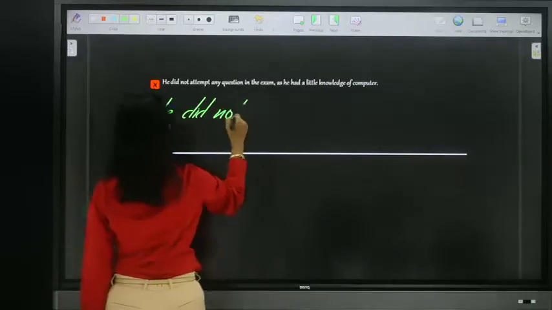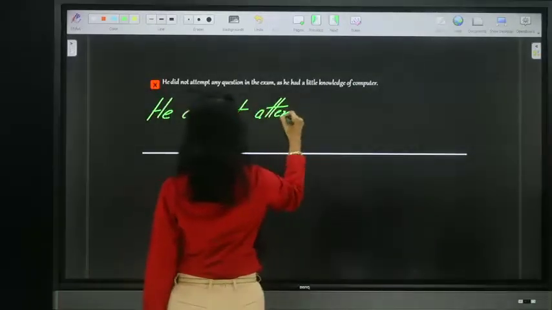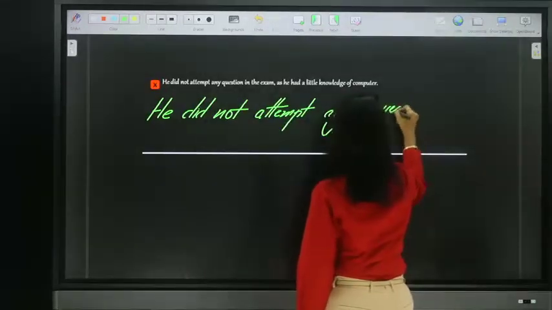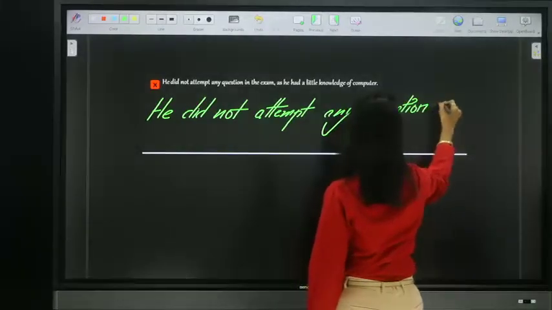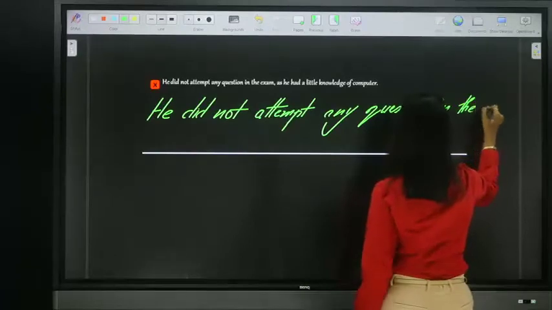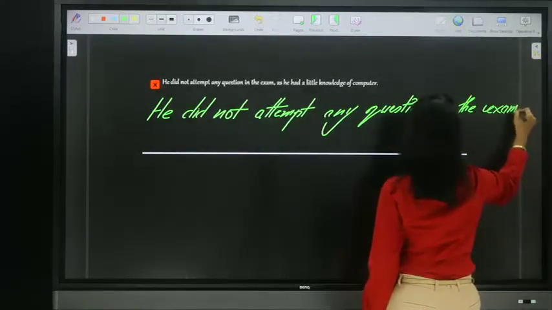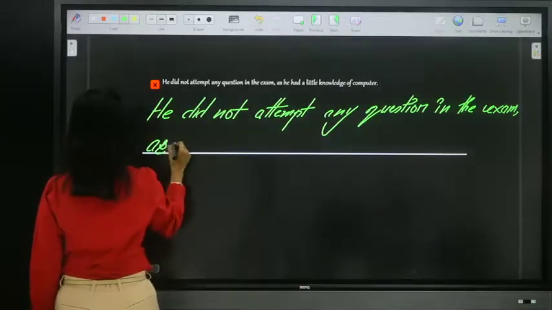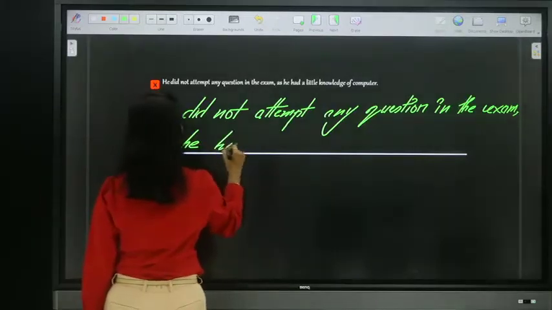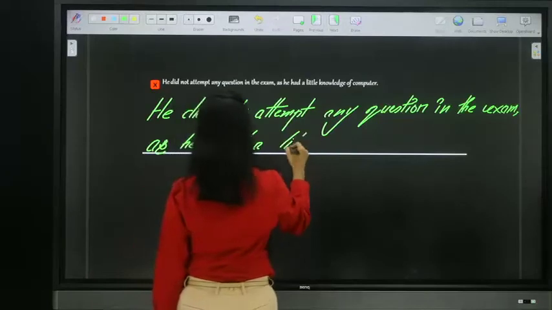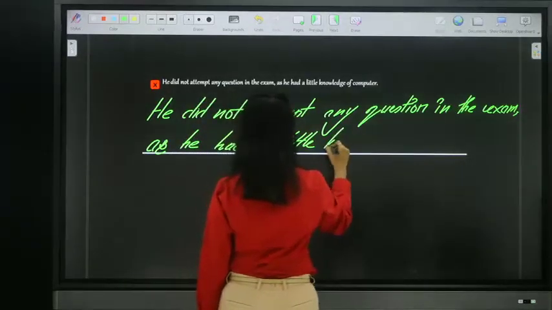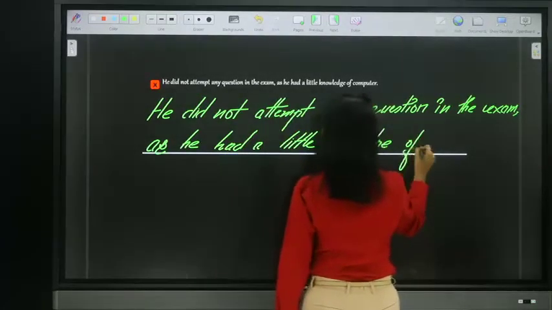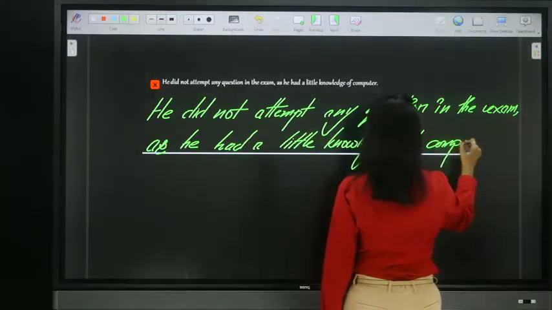He did not attempt any question in the exam, as he had a little knowledge of computer.